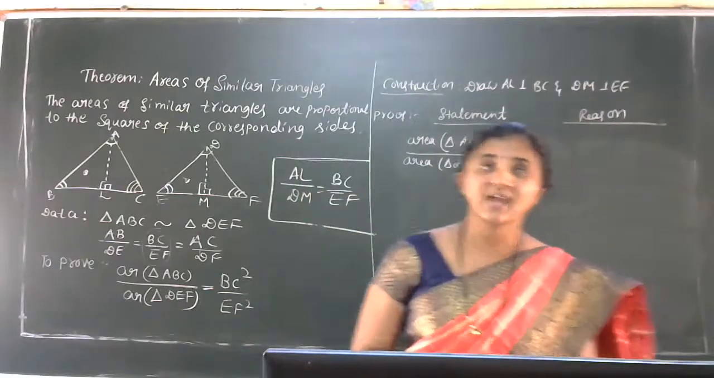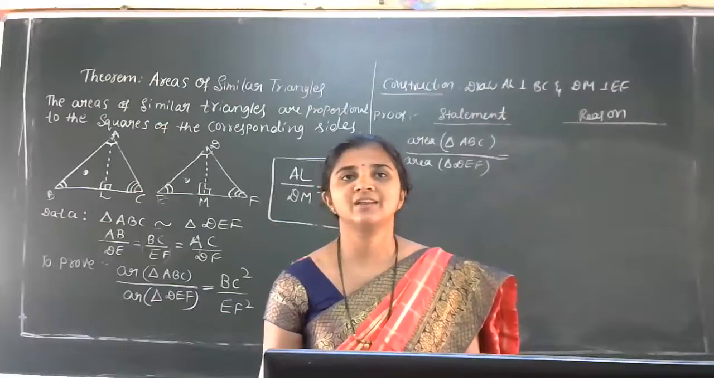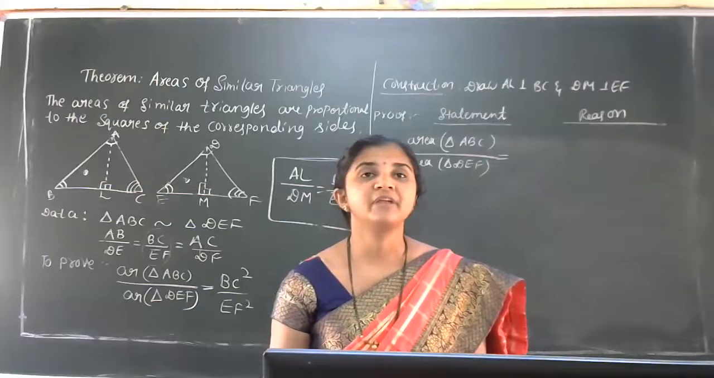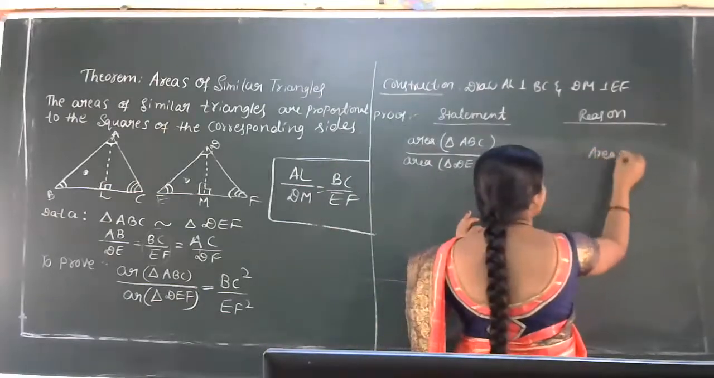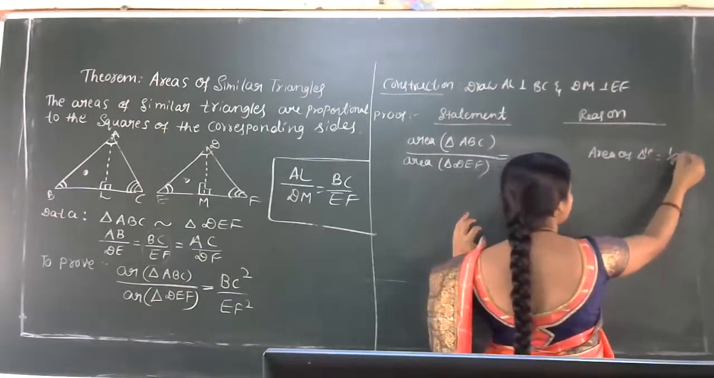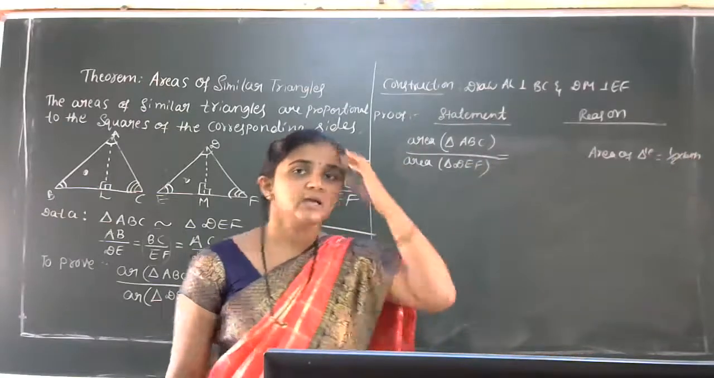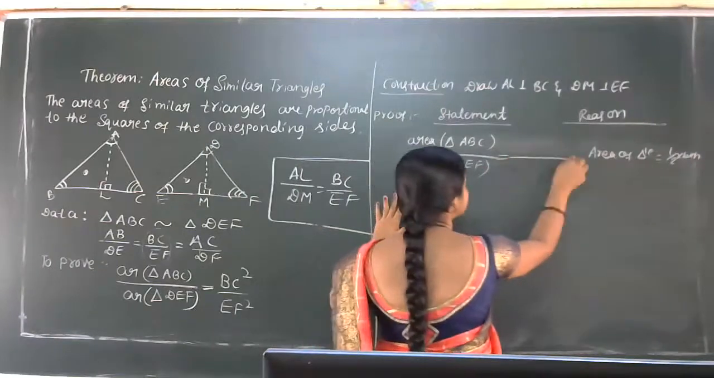What is the area of triangle formula? I'll ask Akshay only here in the live class. Akshay, are you there? Yeah, half into base into height. So in the reason part, area of triangle is equal to half into base into height. So here I am going to use that concept, half into base into height.